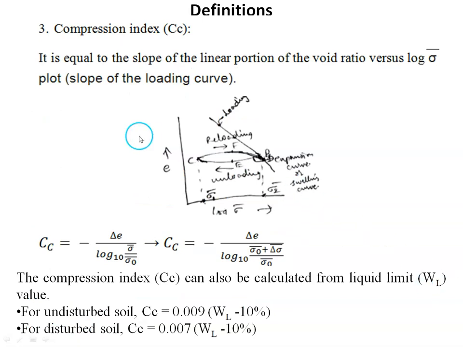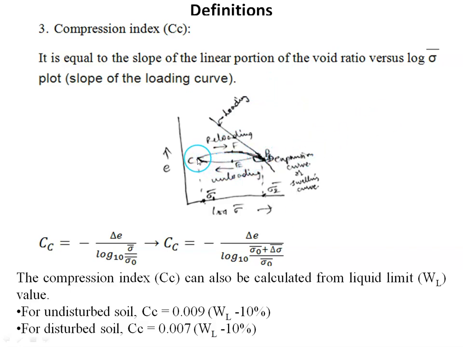Compression index. The compression index is the slope of the linear portion of the void ratio versus log sigma dash plot. As we discussed before, these e and sigma dash values can be plotted on a normal graph as well as on a semilog sheet. If we plot it on a semilog sheet, then we'll get a straight line like this for the condition of loading. Then when we start unloading, it starts swelling. In that case, the curve will be like this.